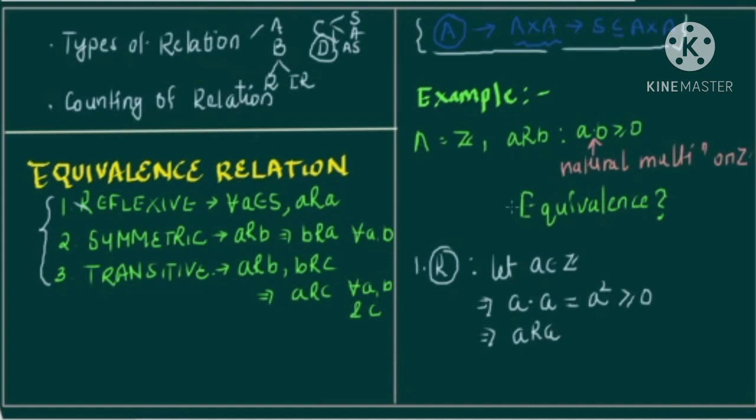So the relation is reflexive. This is true for all A belonging to Z, and hence the given relation is a reflexive relation.